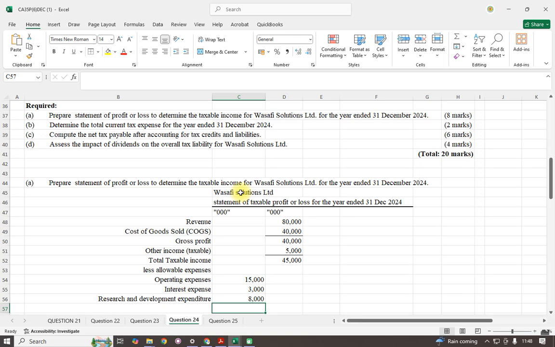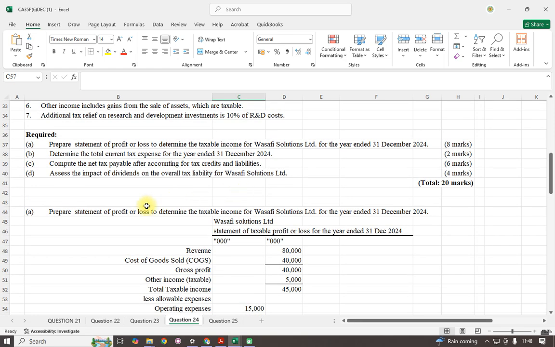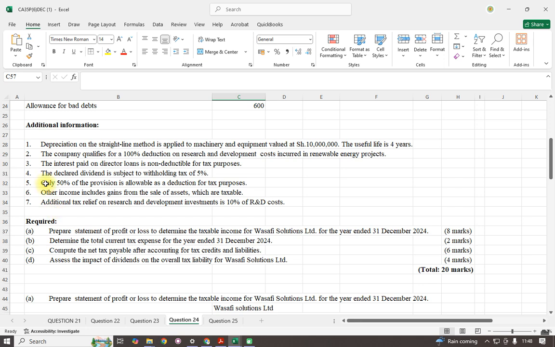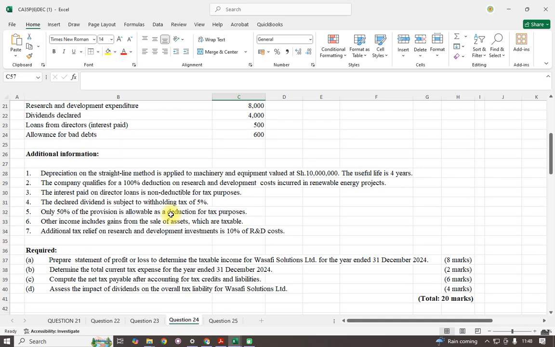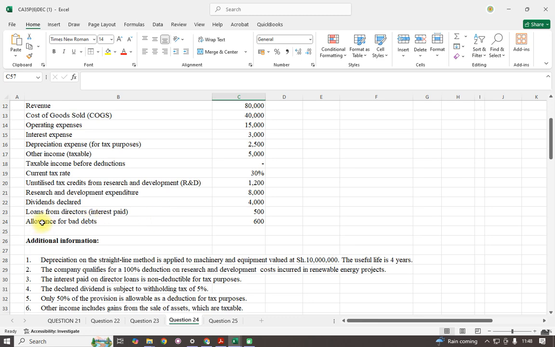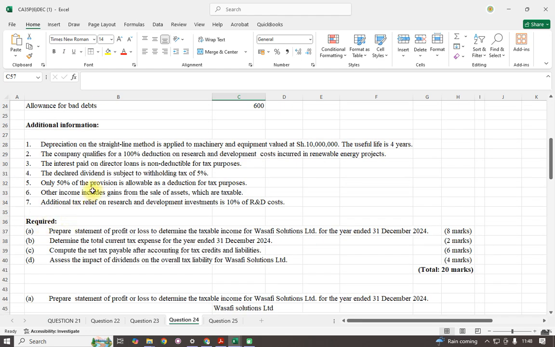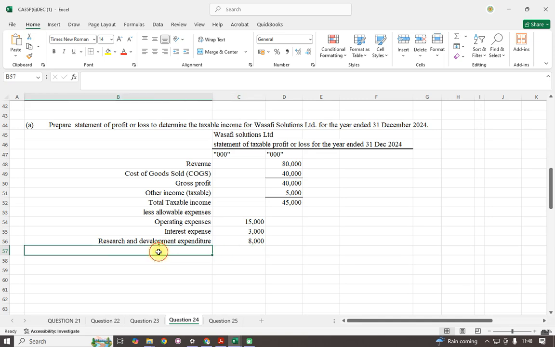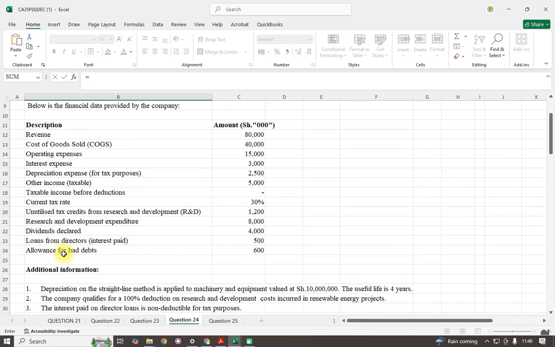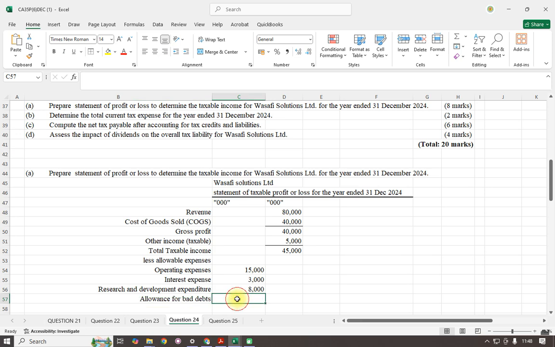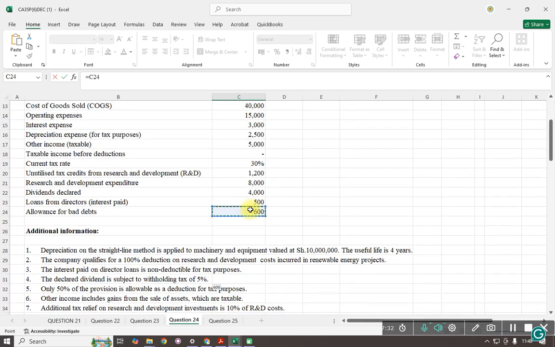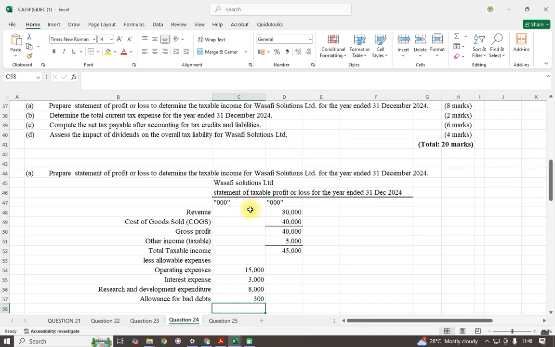So allowable deduction of 8. Then for the bad debts, we are told that only 50% of the provision is allowable as a deduction for tax purposes. So remember, allowance for bad debts: only 50% of the provision is allowable. If it is 50%, it means that 50% will be specific and the other will be general. So just multiply by 50%, and the allowable amount will be 300.